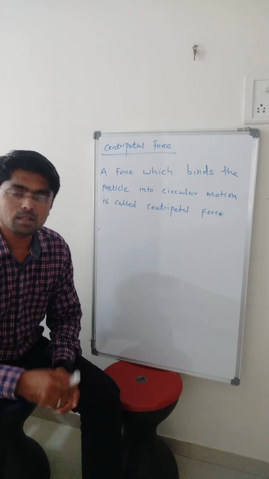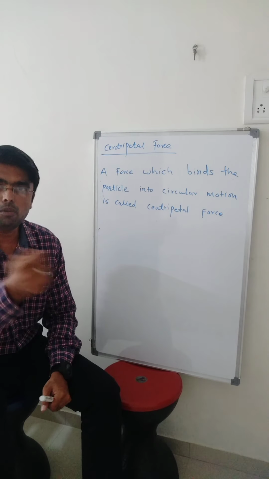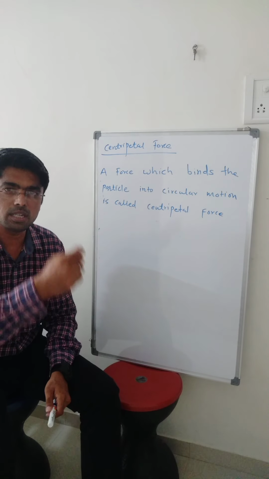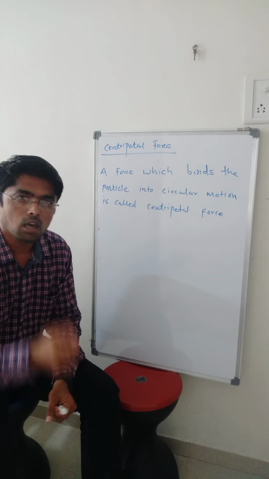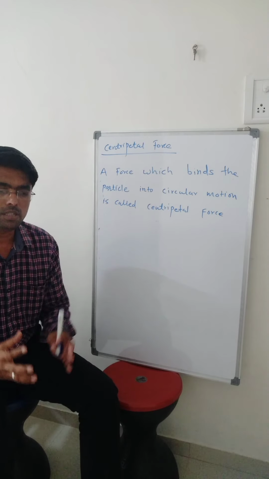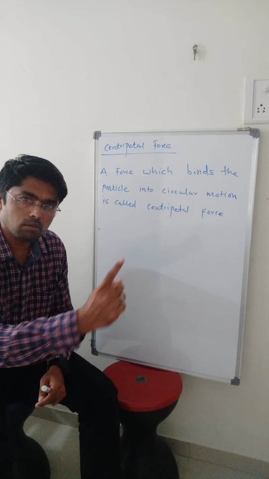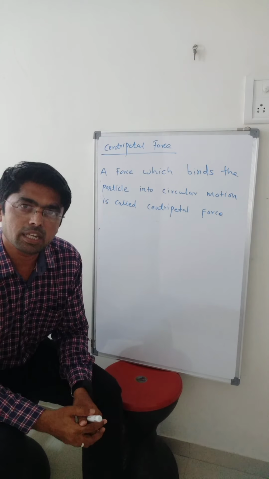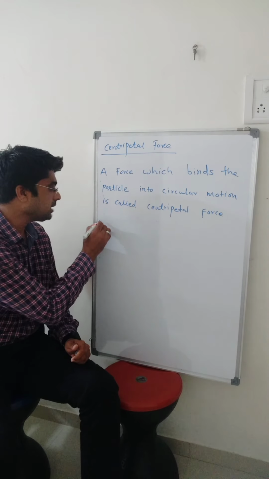Let us consider a string. We revolve a particle with the help of the string. Then our wrist force, our muscular force, is acting as a centripetal force. Centripetal force means the force which binds the particle into the circumference or into the circular motion, and its direction is